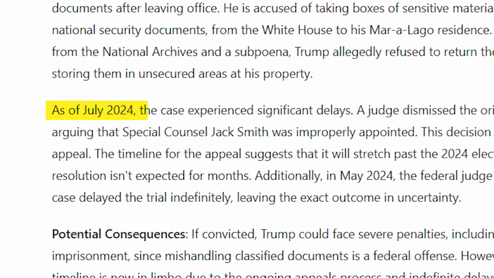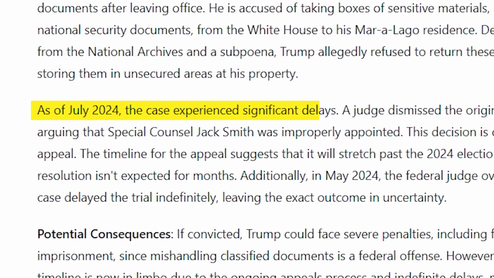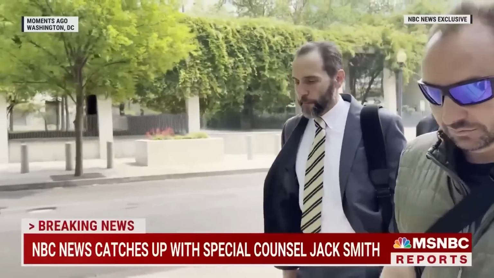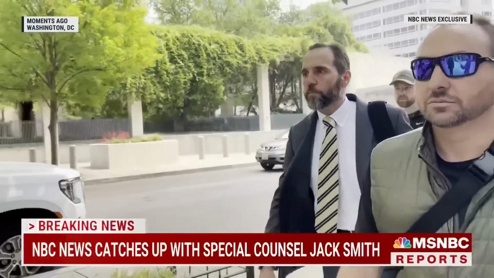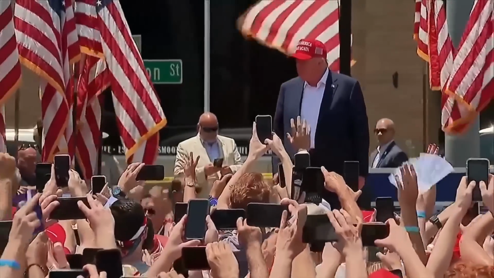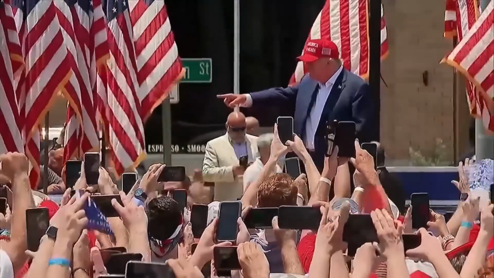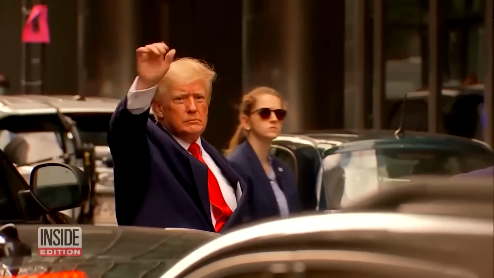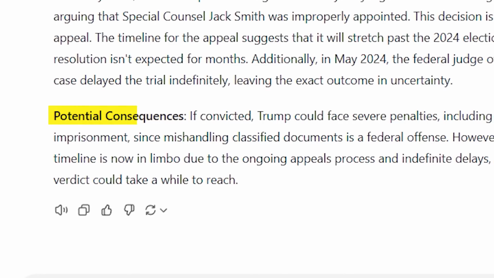As of July 2024, the case experienced significant delays. A judge dismissed the original charges, arguing that special counsel Jack Smith was improperly appointed. This decision is currently under appeal. The timeline for the appeal suggests that it will stretch past the 2024 election, and a final resolution isn't expected for months. Additionally, in May of 2024, the federal judge overseeing the case delayed the trial indefinitely, leaving the exact outcome in uncertainty.